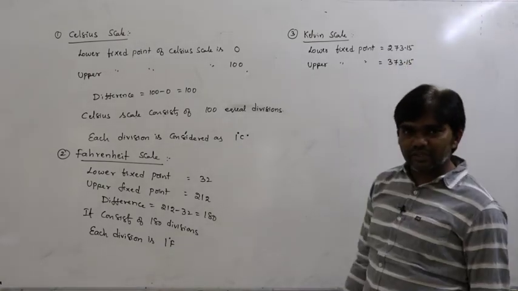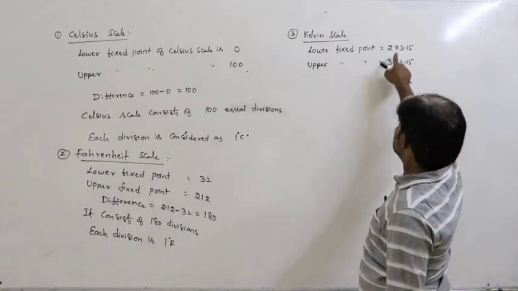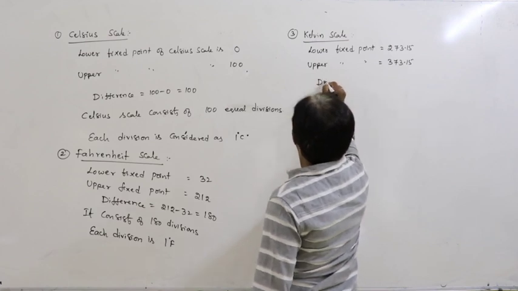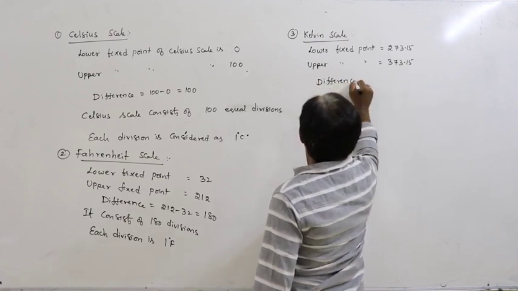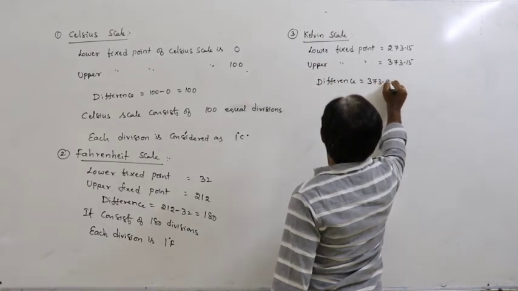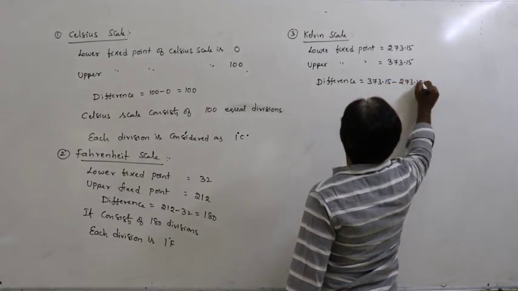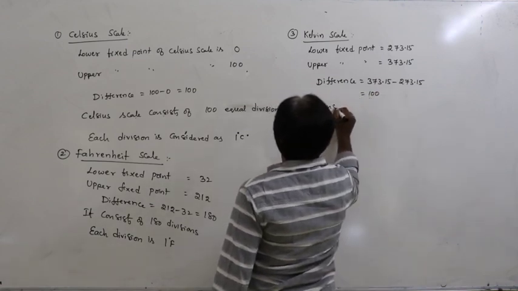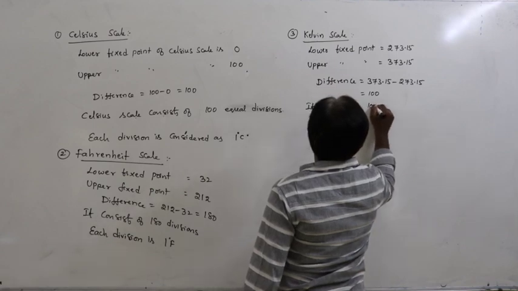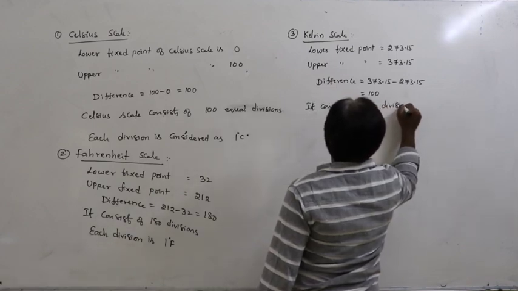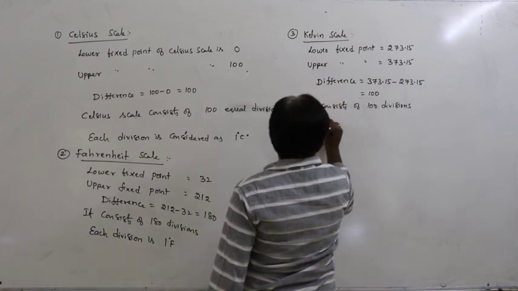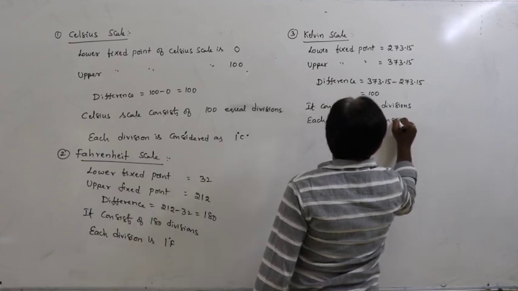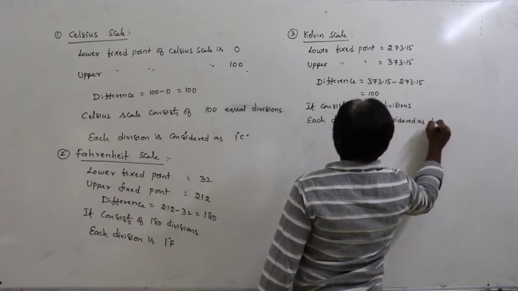Generally we can consider 273 and 373, but the exact values are 273.15 and 373.15. What is the difference here? The difference is 373.15 minus 273.15, that is equal to 100. So the Kelvin scale consists of 100 divisions. Each division is considered as 1 Kelvin.